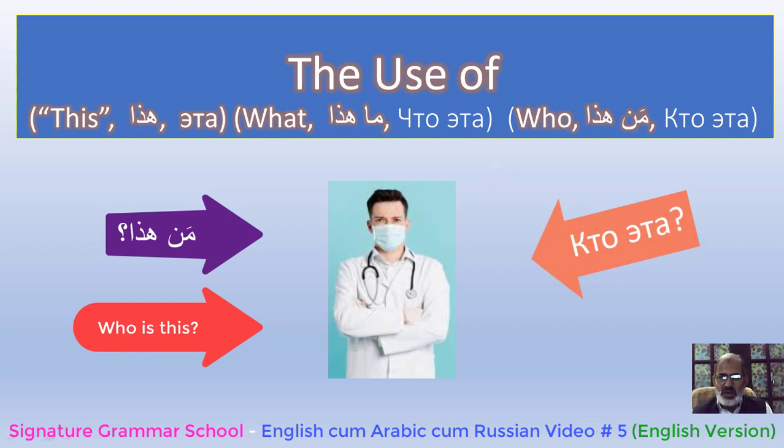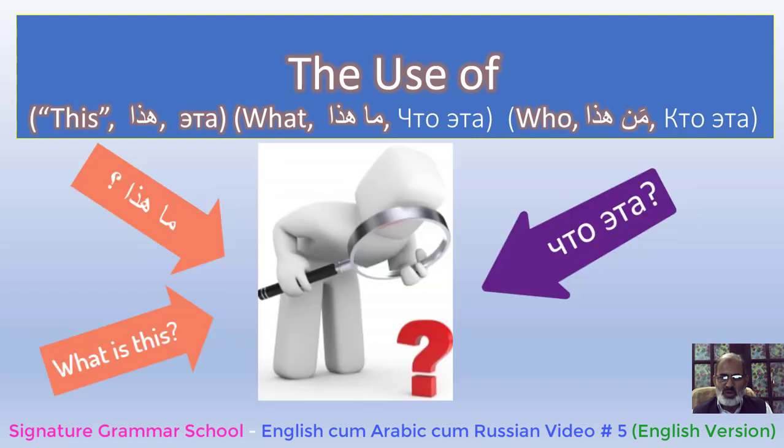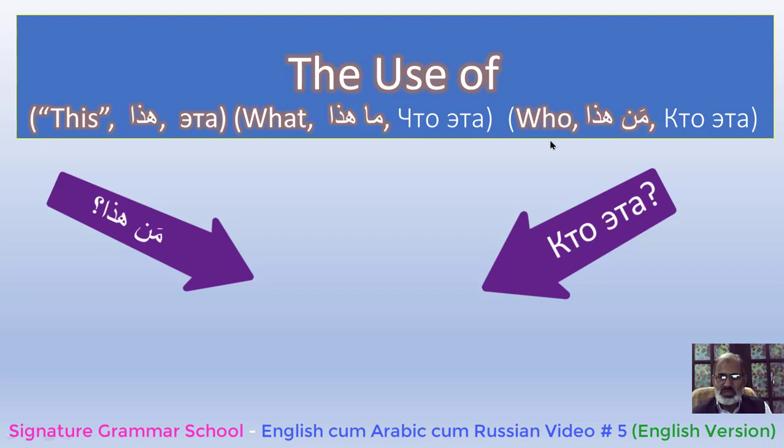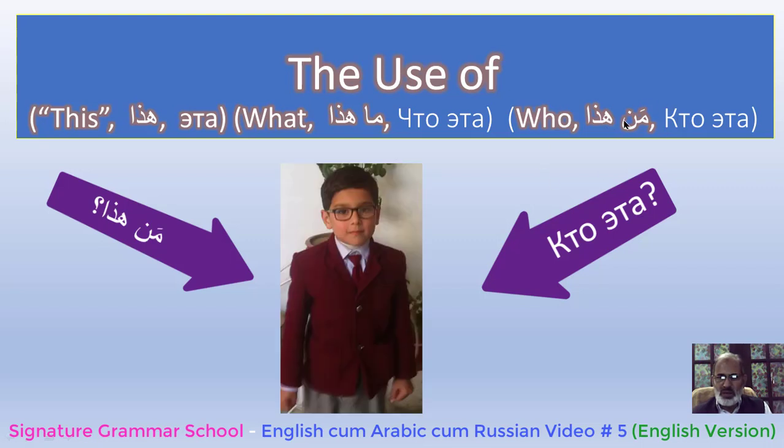So when we are asking about a thing, about a place, about something which is having no life, we start the question with what, and in Arabic ma haza, and in Russian shto eta. But when we ask about a human being, about the thing which is having life, especially a human being, in English we ask who is he, who is this, in Arabic man haza, and in Russian kto eta.